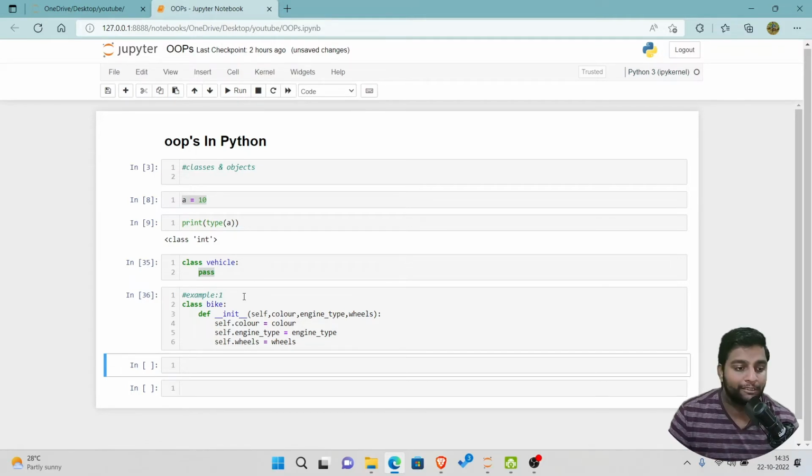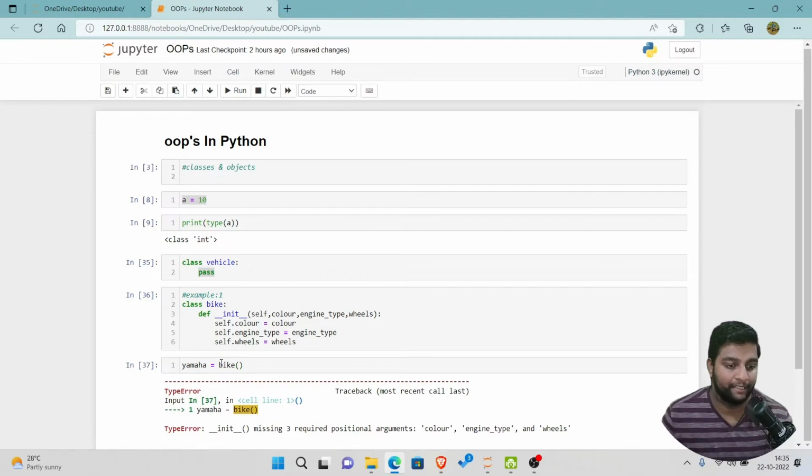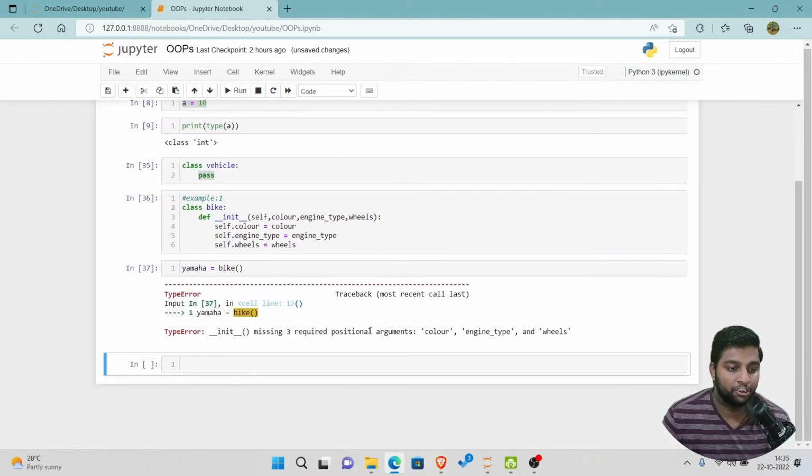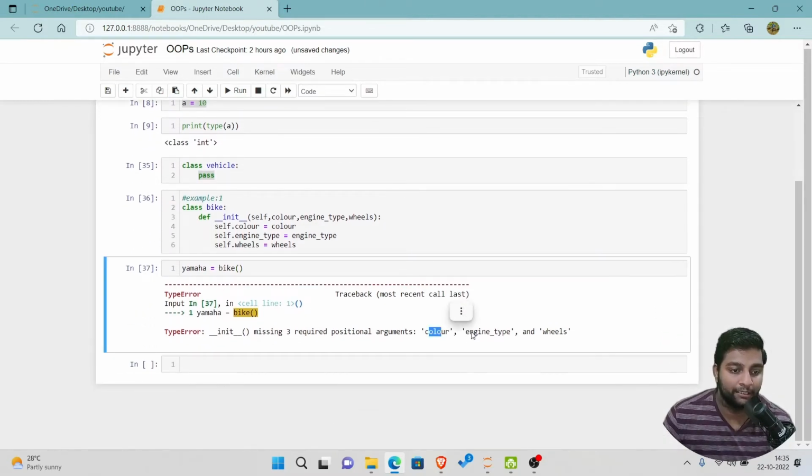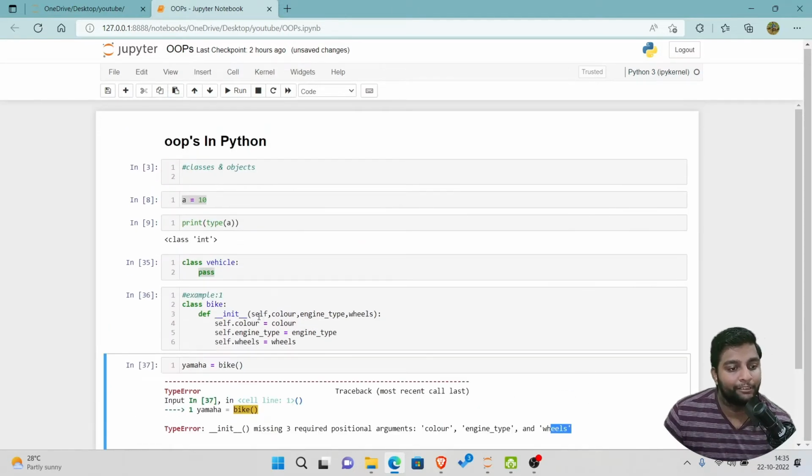Then what about self? Let me just show you an example right now, then I'll tell you. Yamaha is equals to bike. So let me run this. It will throw you an error saying that 3 position arguments are missing: color, engine type and wheels. But here we have given even self. Why it is not showing self?